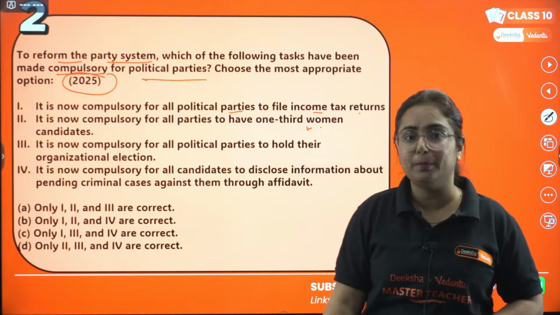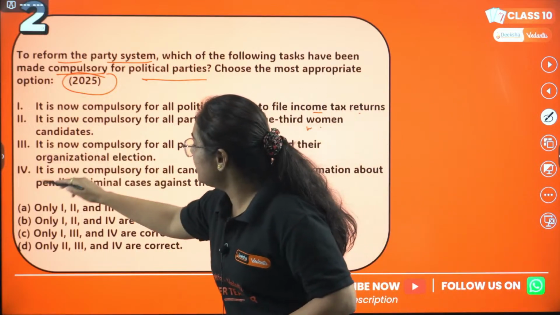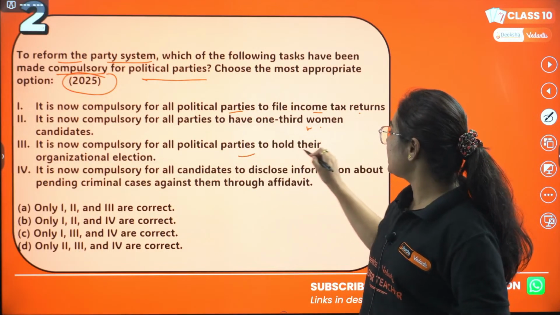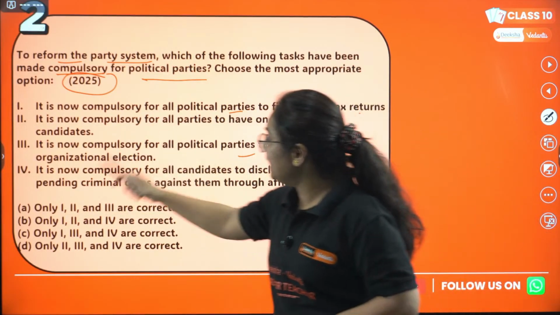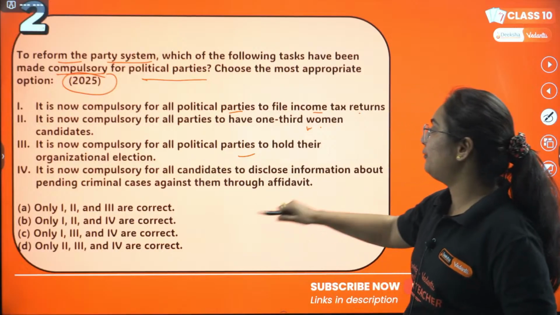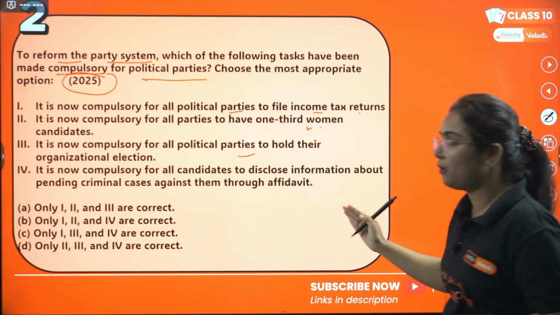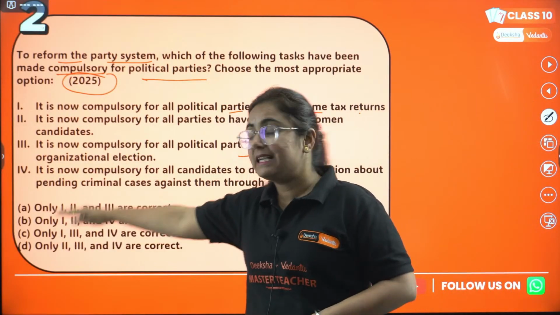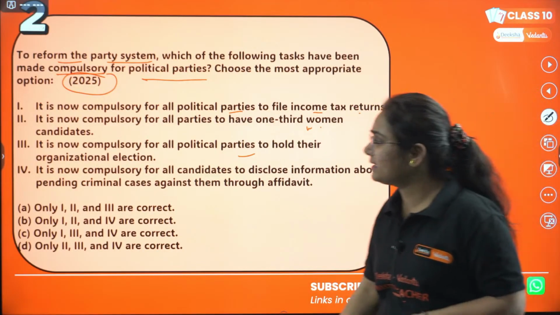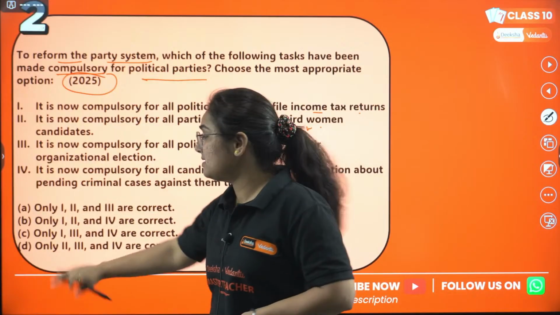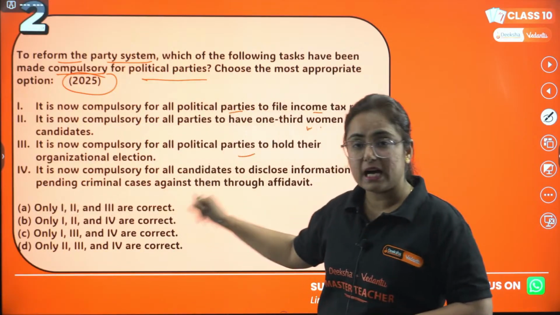Third is, it is now compulsory for all the political parties to hold their organizational elections. And then fourth one, it is now compulsory for all the candidates to disclose information about pending criminal cases against them through affidavit. Try to answer them, as we have the options: A, only 1, 2 and 3 are correct.